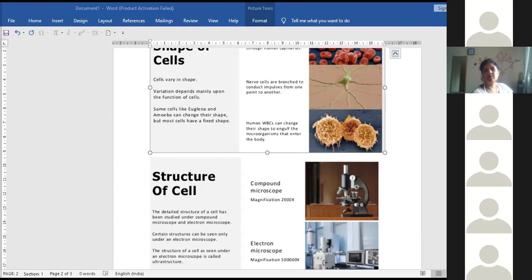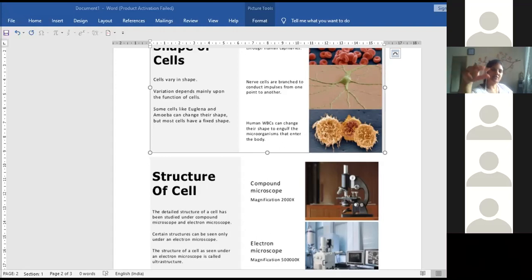Yes, ma'am. So here, the shape of the cells varies. Variations depend mainly upon the function of the cells. Some cells like euglena and amoeba can change their shape. Amoeba can easily change its shape.